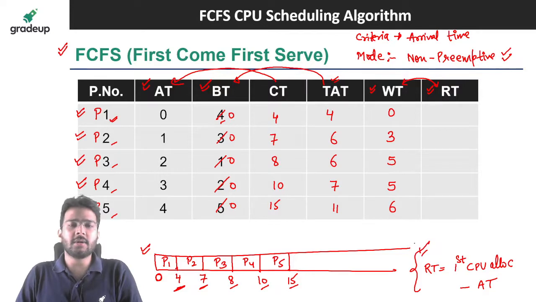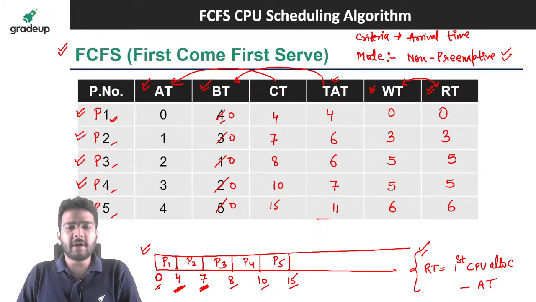Let's calculate a response time for each of the process. First time CPU allocation happened for P1 at 0. So 0 minus 0 it is 0. Similarly for P2 it is 4. 4 minus 1 it is 3. For P3 it is 7. 7 minus 2 it is 5. So you can compare the waiting time and response time. You are going to get same in case of non-preemptive CPU scheduling algorithms.